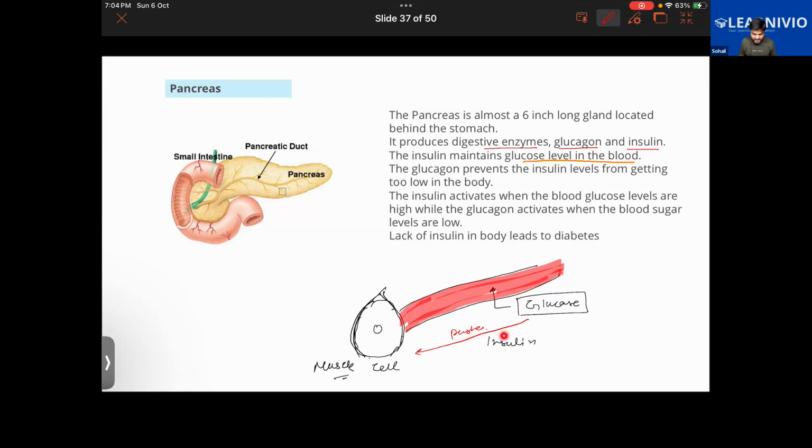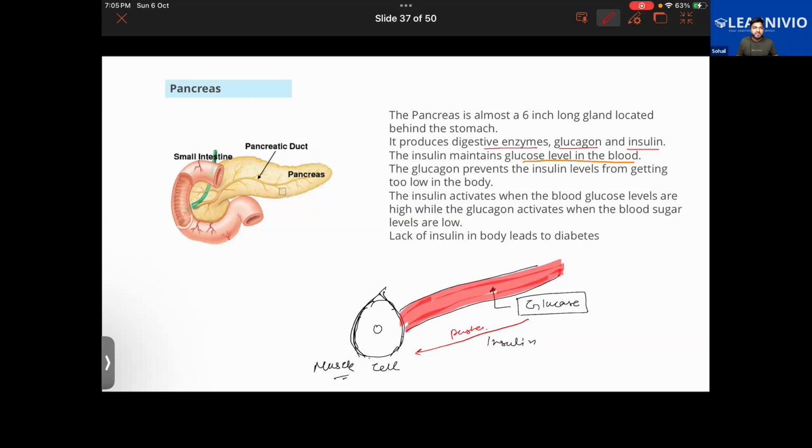So insulin will be helping in pushing the glucose into the cells. In the cells, the glucose will be broken down to obtain energy from it. When the blood sugar levels are very high, the pancreas will be releasing insulin that allows the glucose to enter the cell. But insulin also helps to store excess glucose. So this is how insulin will be helping.